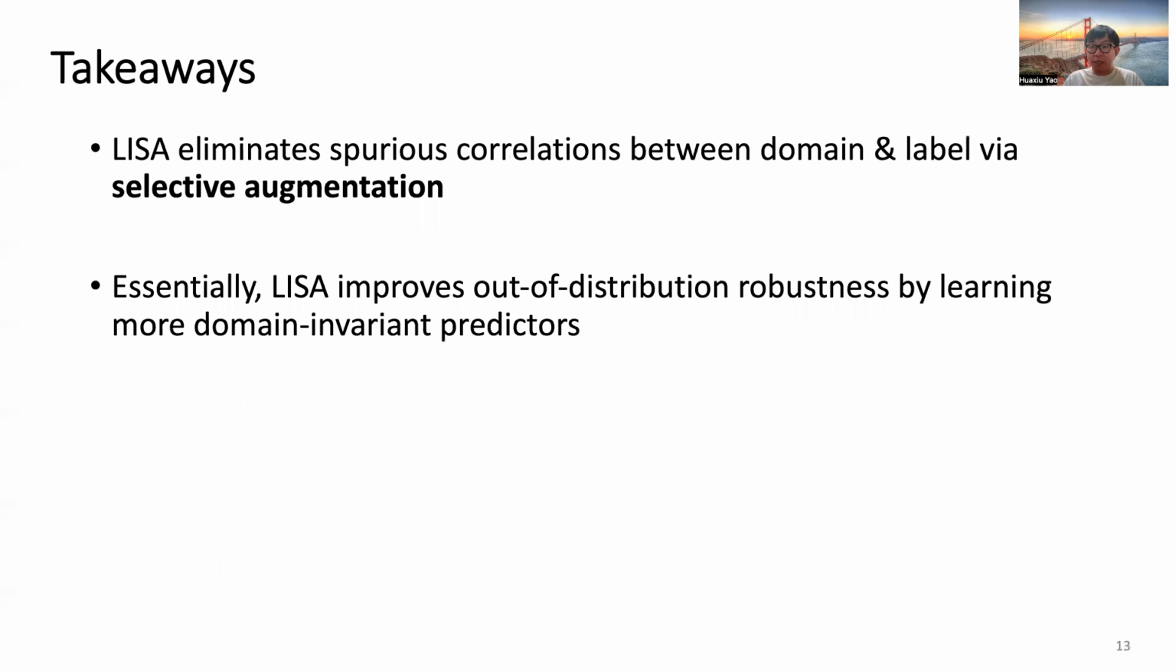A few takeaways. LISA eliminates the spurious correlation between domain and the label via selective augmentation, and it can essentially lead to more domain-invariant predictors. Please refer to our code for more details.